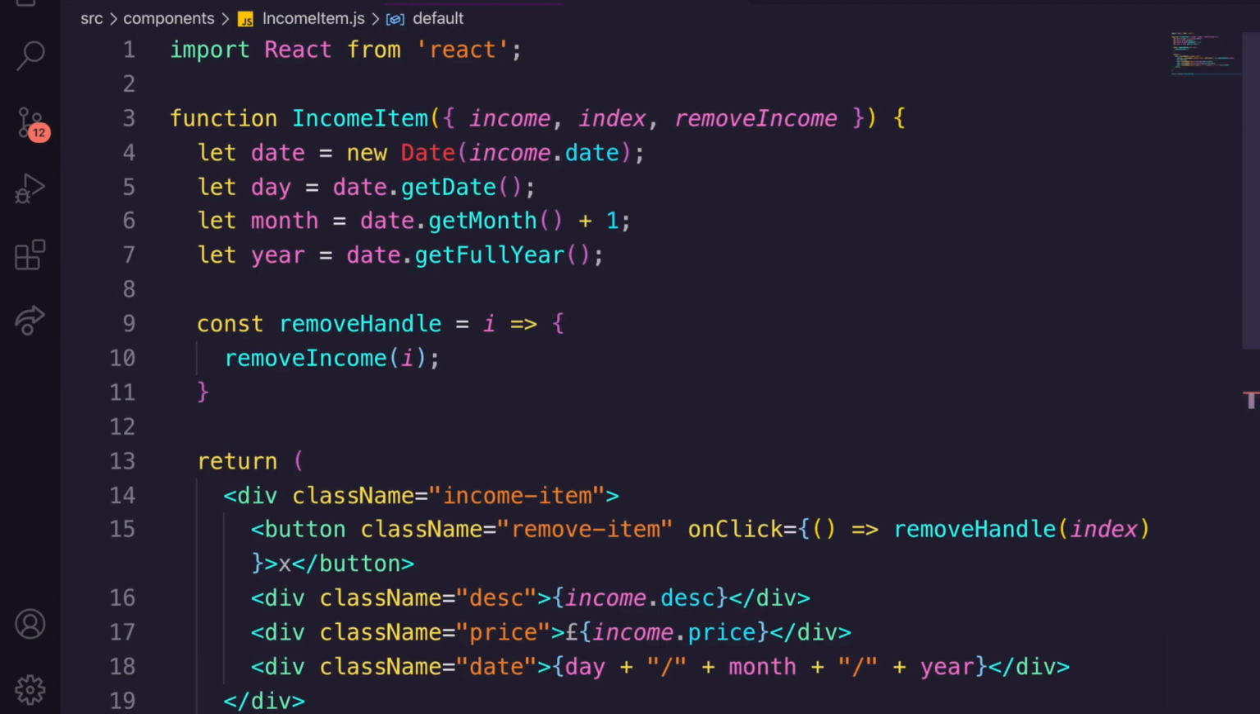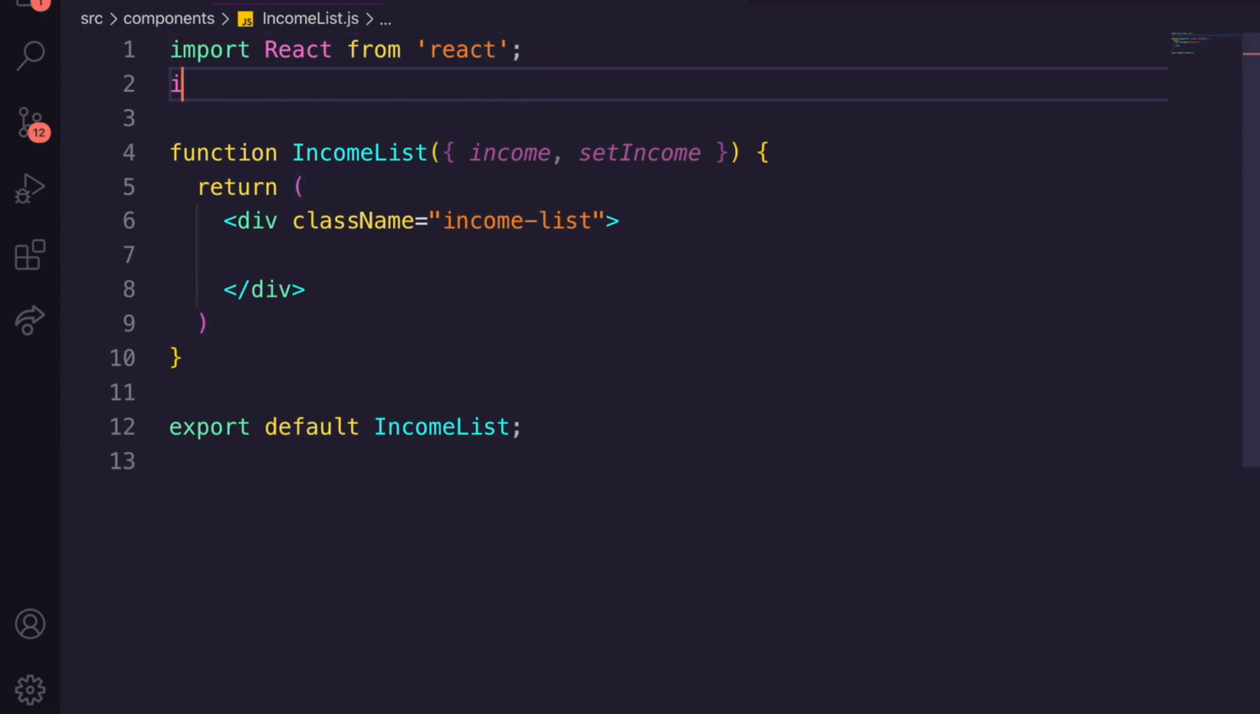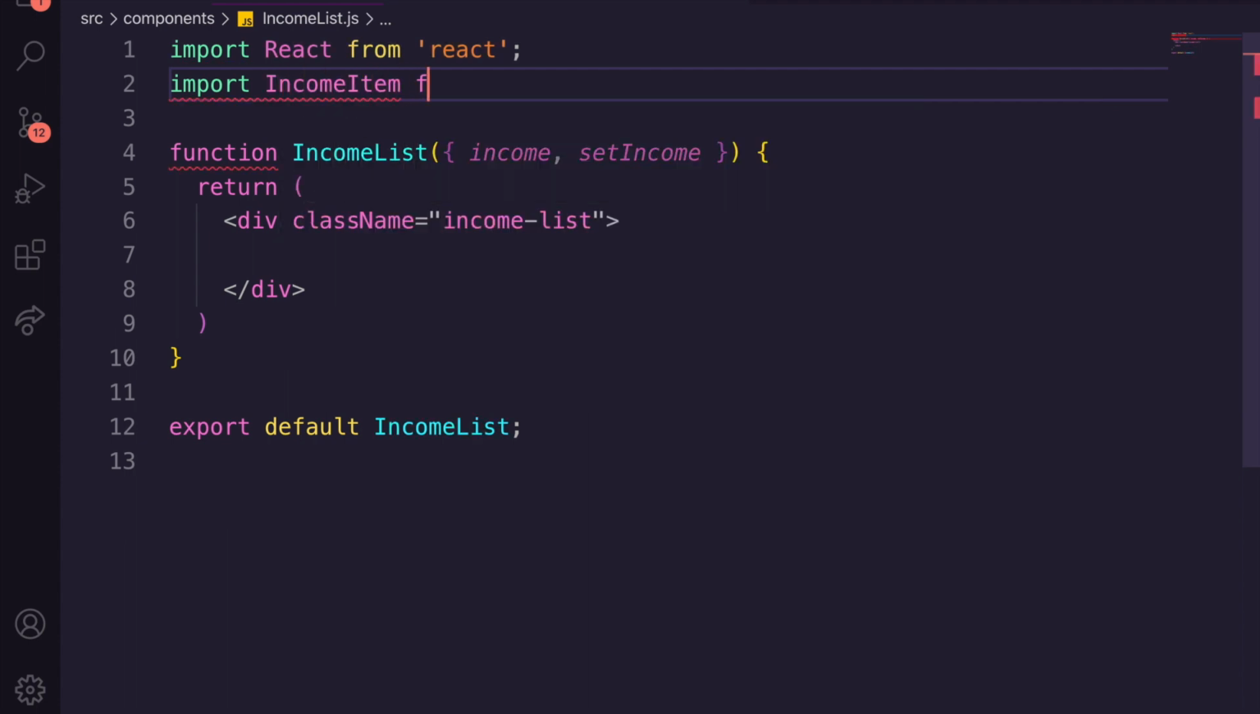And that is this whole component done. So this component is now finished. So we need to go back to income list. Now, the reason we created that component first is because we actually need to import it inside of here. So we're actually going to import income item from, and as you guessed it, it's going to be just income item. The reason being is because we're actually already inside the components directory when we're inside income list.